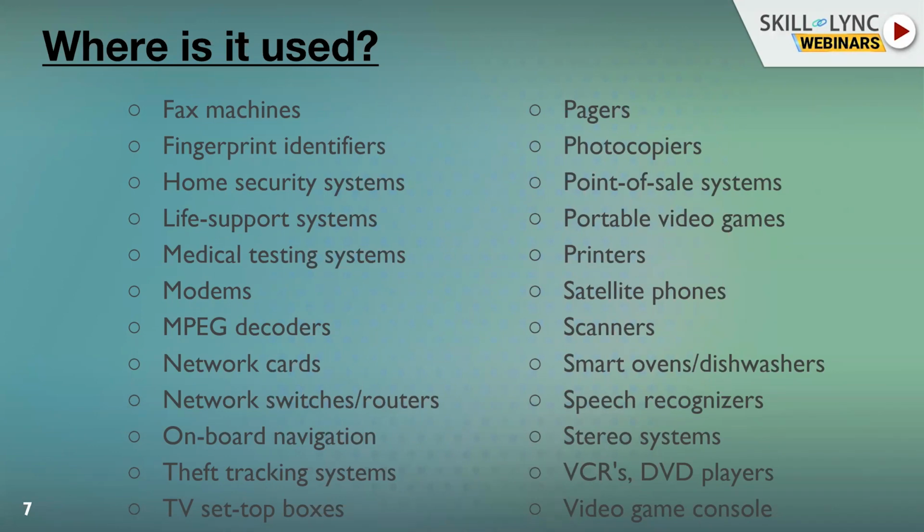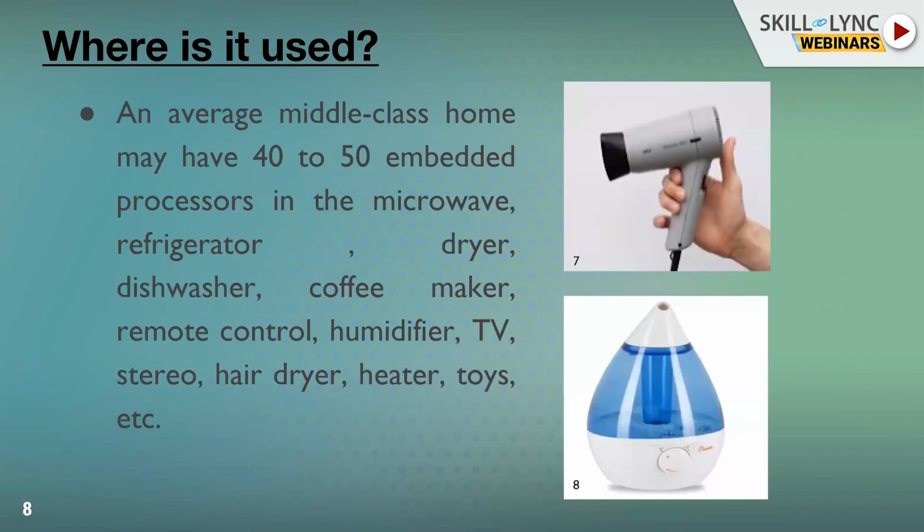In a DSLR, the focus goes only to capturing the very effective, minute details of the photos. But a smartphone does more than just take photos. This is how we can segregate general purpose and specific purpose computing systems. We have evolved so much that every device around us can be thought of as an embedded system. For example, an average middle class home may have 40 to 50 embedded processors, in dryers, dishwashers, refrigerators, TVs, sound systems, everything we can think of.